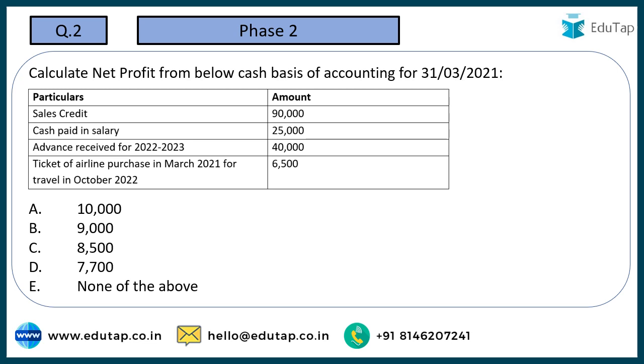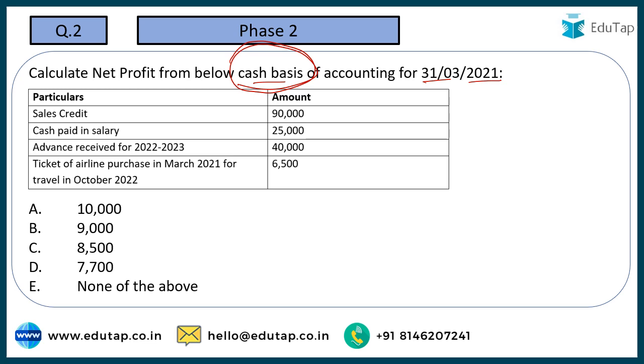Let's come to the next one. Calculate the net profit from below on cash basis of accounting for 31st March 2021. So we have to calculate the net profit, but we have to follow the cash basis of accounting, not accrual. So all the due transactions are not going to be recorded. Only those transactions for which we have received cash or paid cash, irrespective of the accounting period to which it pertains, are going to be recorded in the cash basis of accounting.